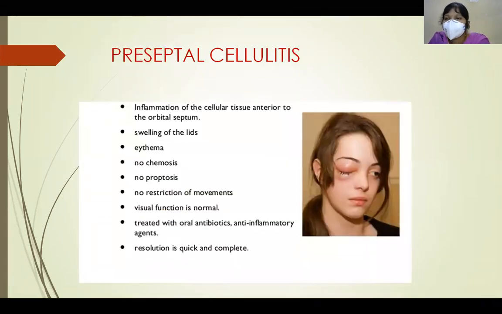Next is preseptal cellulitis. Preseptal cellulitis means inflammation of the cellular tissue anterior to the orbital septum. All the features are similar, like swelling of the lids, erythema and pain, but the globe is not involved. So there is no conjunctival chemosis, there is no proptosis, and extraocular movements are normal. Visual function is also normal in preseptal cellulitis. So that is the differentiating feature between orbital cellulitis and preseptal cellulitis.